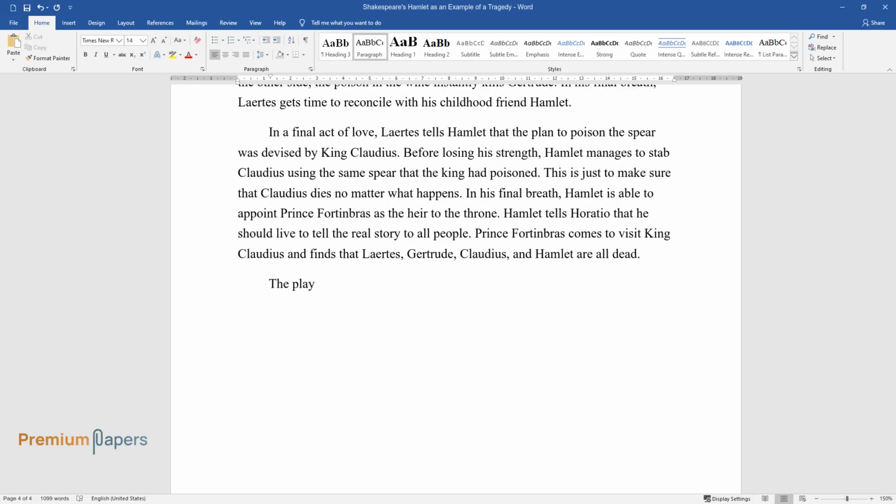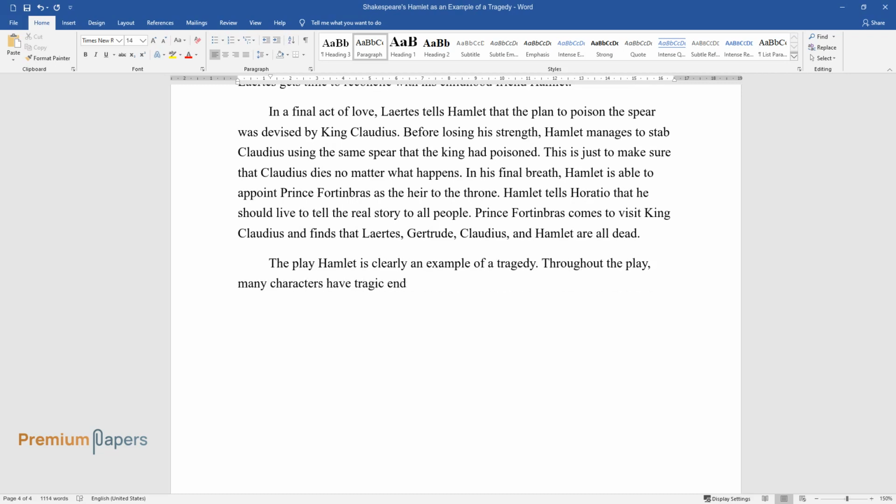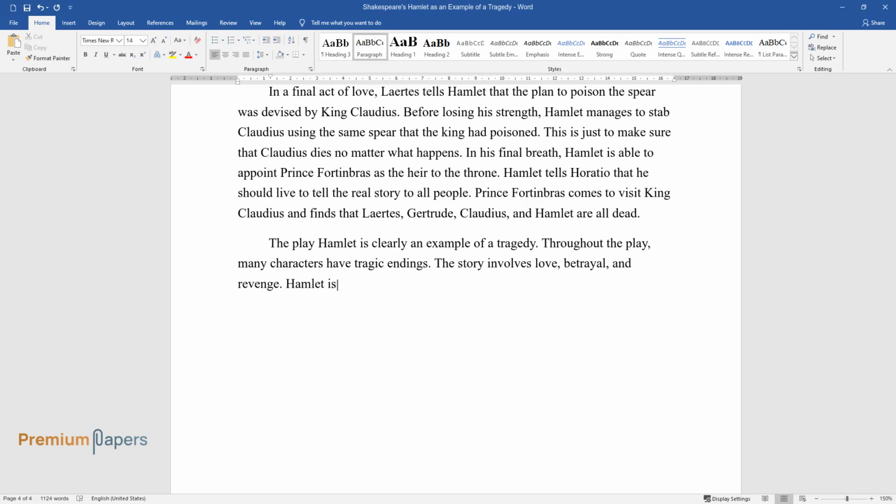The play Hamlet is clearly an example of a tragedy. Throughout the play, many characters have tragic endings. The story involves love, betrayal, and revenge.